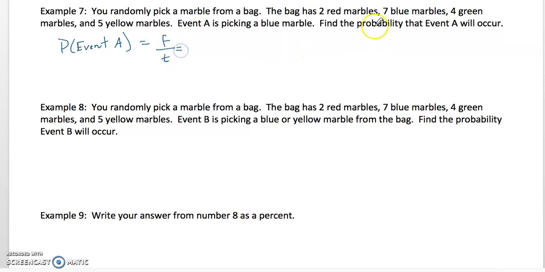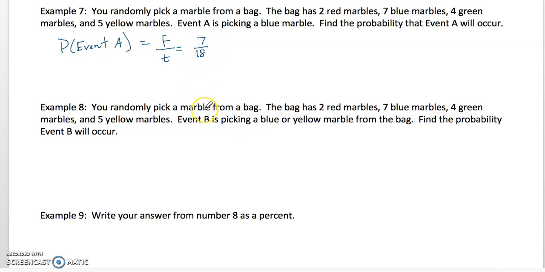So the favorable outcomes of picking a blue marble, well, there's 7 blue marbles. So the 7 outcomes that are favorable to that. Now, there are 2 red, 7 blue, that's 9, plus this 4 is 13, plus this 5 is 18. So there are 18 total outcomes. So 7 favorable, 18 total.